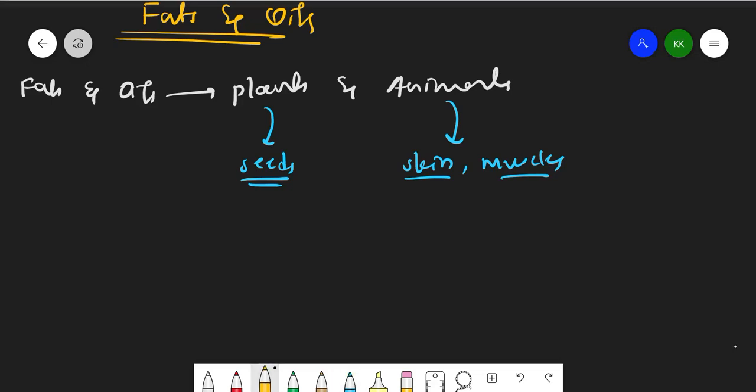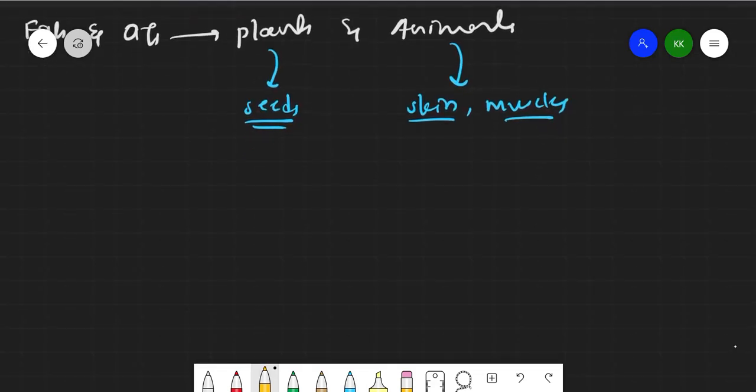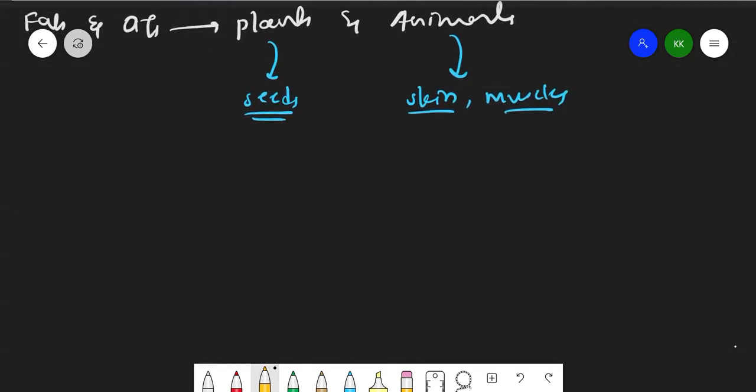Before going further, let us see the structure of fats and oils. Later I will tell you how to distinguish, how to differentiate between fats and oils. That we shall see in later videos. So in this video, let us see the structure now.